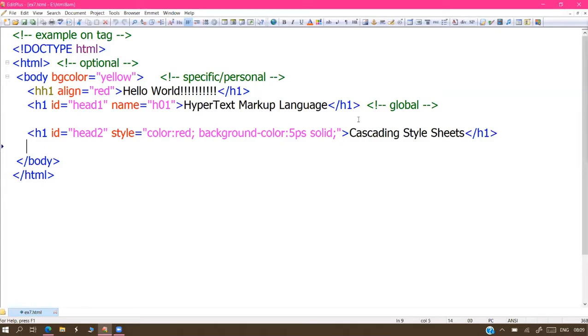So what are event attributes? If you want integration between HTML and JavaScript, for that we need event attributes. When you are performing any operation on an HTML page and you want to execute some JavaScript code in the background, we need event attributes. In the same program, I'm attaching that also.